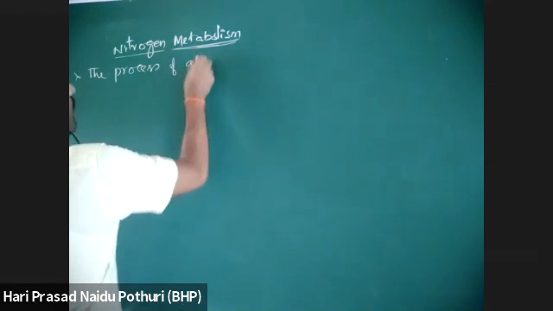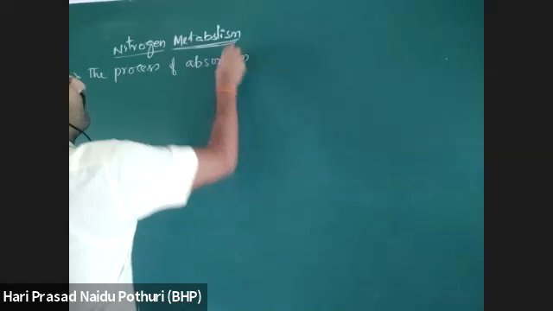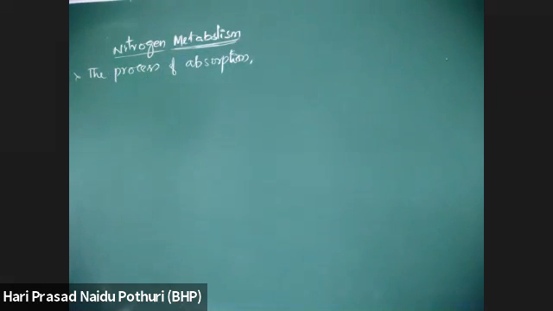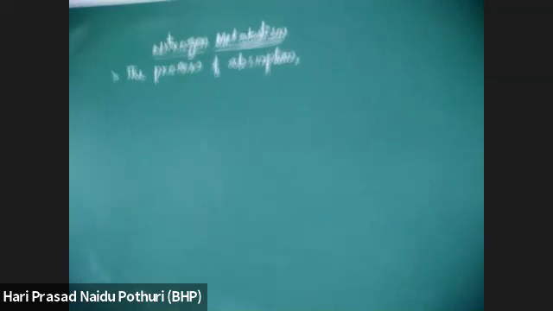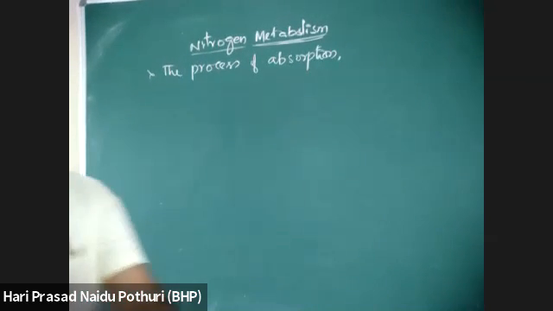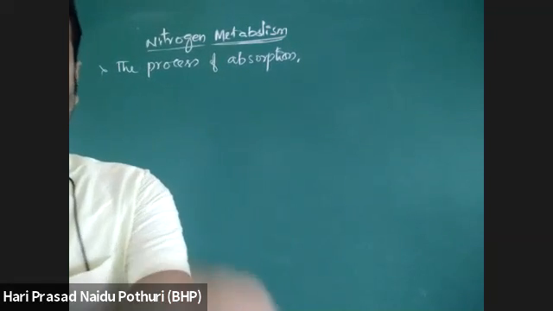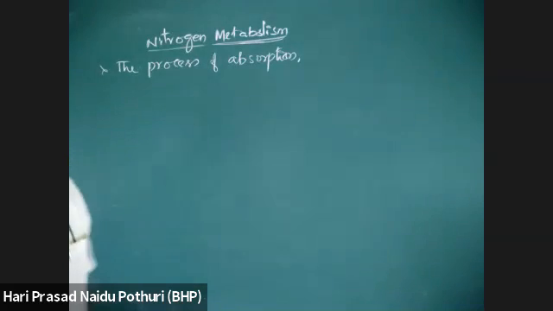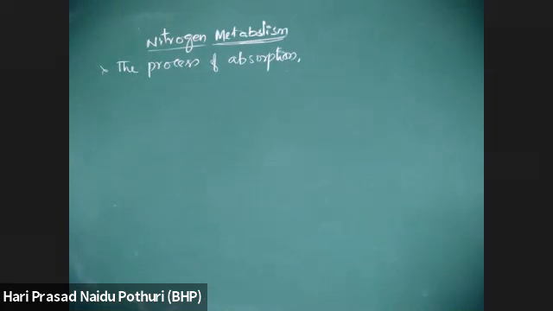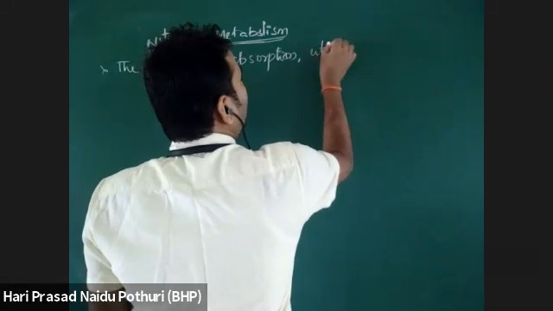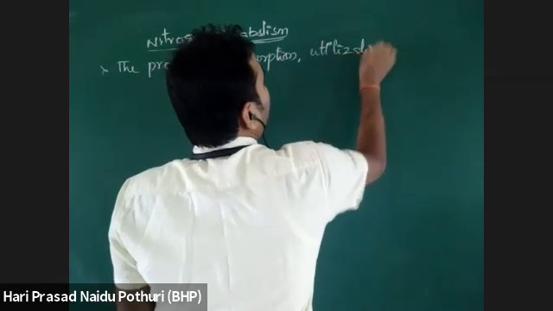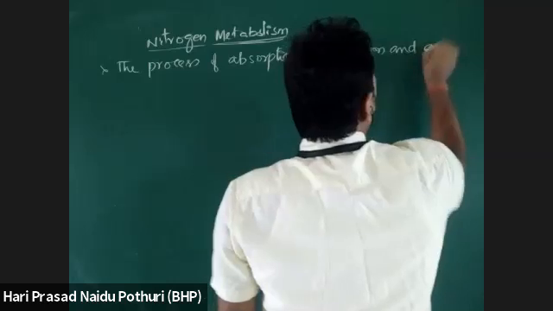The process of absorption, utilization, how plants are utilizing, and assimilation.